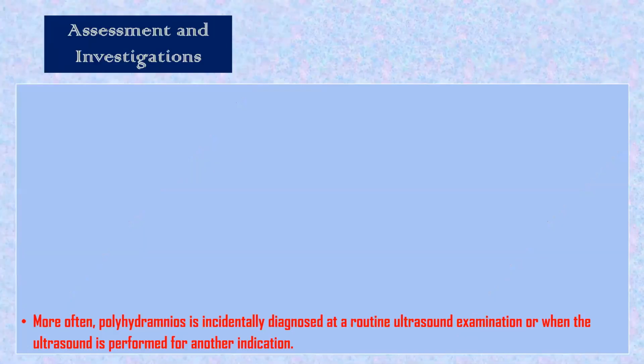Anybody remembering anything? What other condition, diagnosis of exclusion? Obstetric cholestasis. Excellent. Beautiful. What else? Idiopathic.